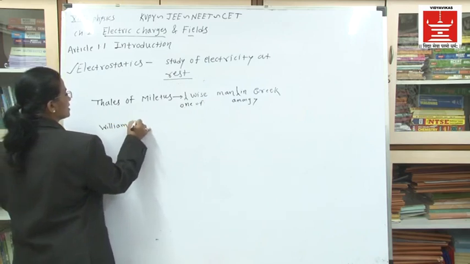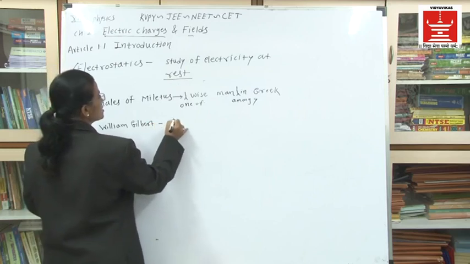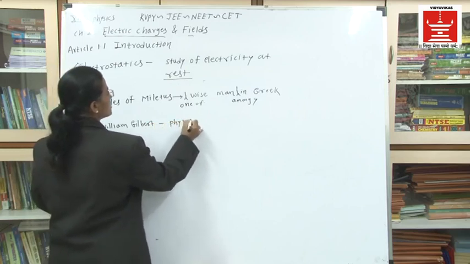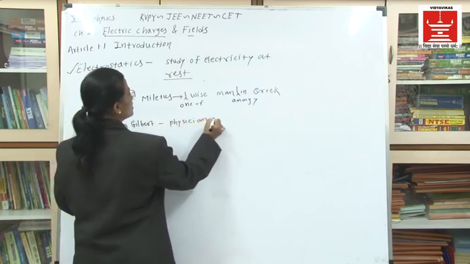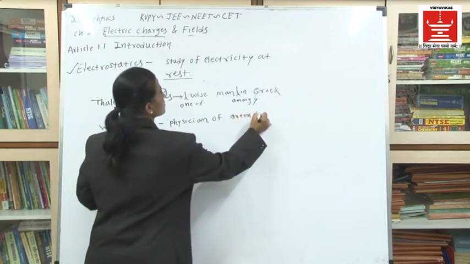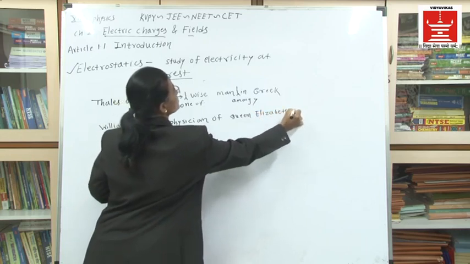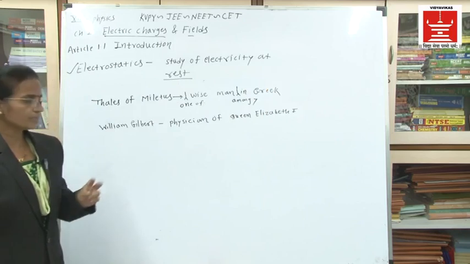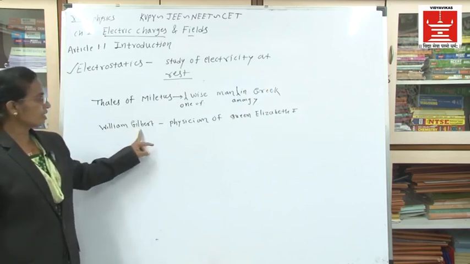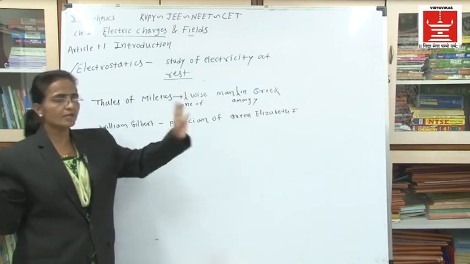He was not a scientist; he was a physician of Queen Elizabeth I in England. Physician means he was a doctor of the Queen.